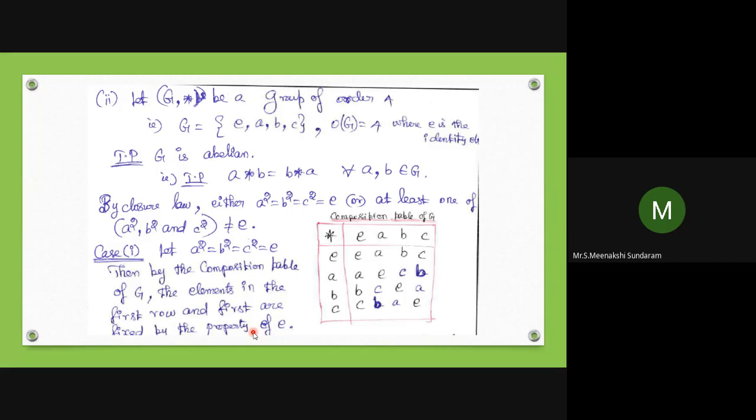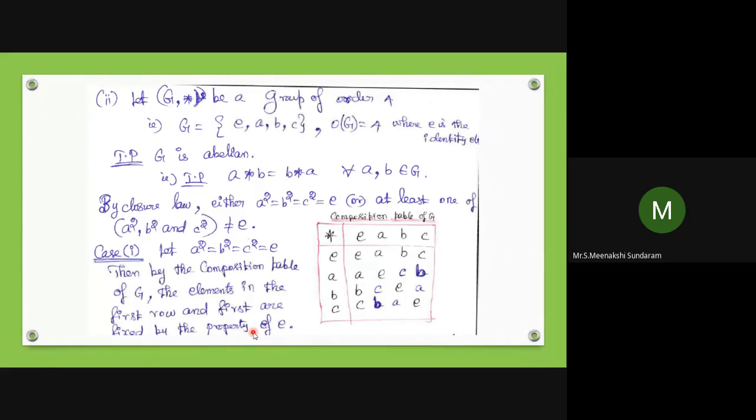By the closure law, either A square equals B square equals C square equals E, or at least one of A square, B square and C square is not equal to E. Either all the elements are equal to E or one of the elements is not equal to E. These are the two possible cases, because I want to show that A star B equals B star A. Case 1: suppose A square, B square, C square are all equal to E.